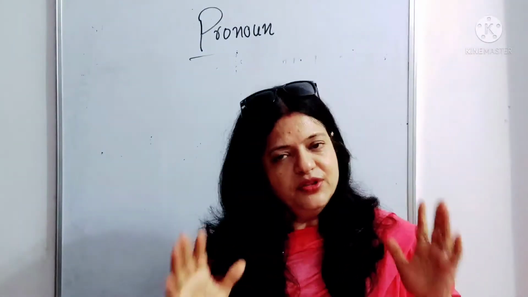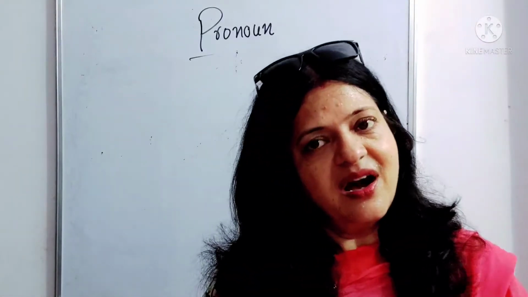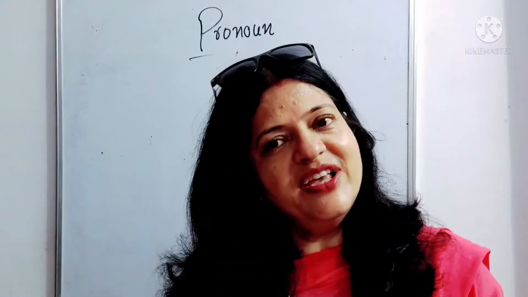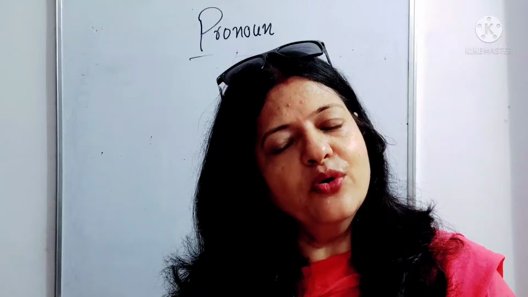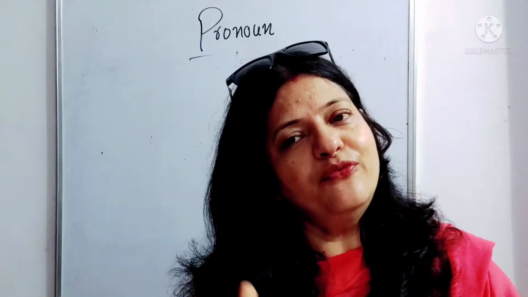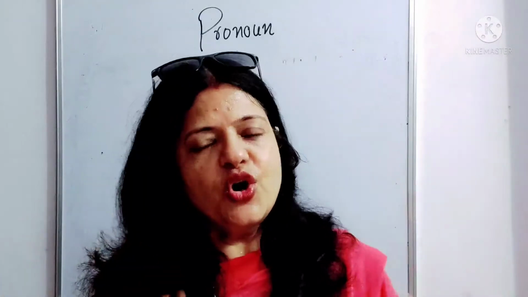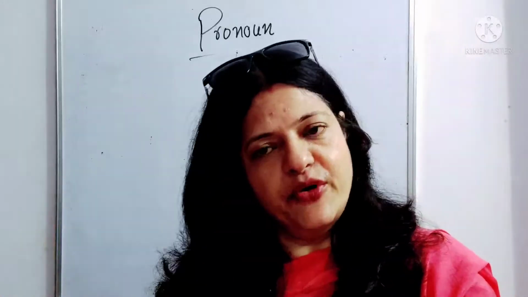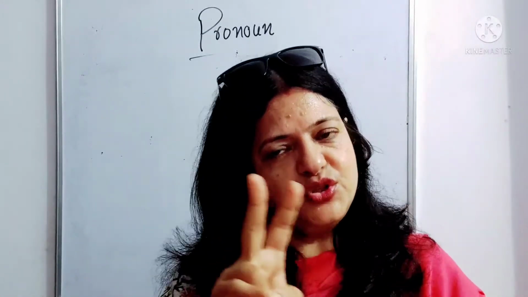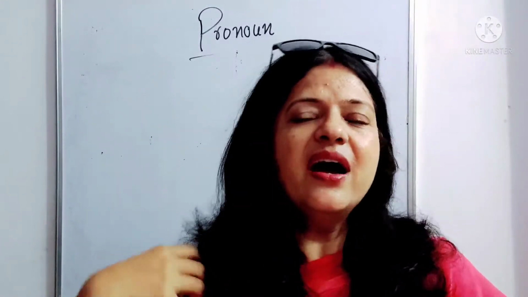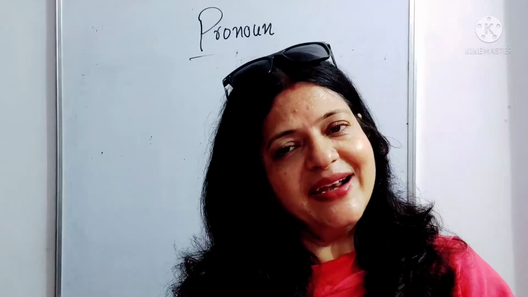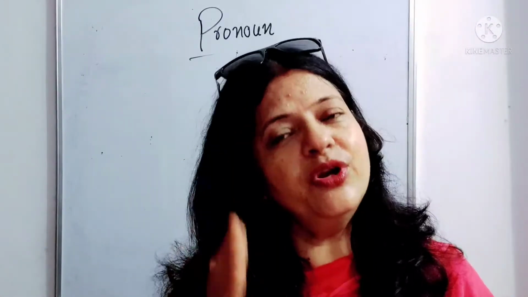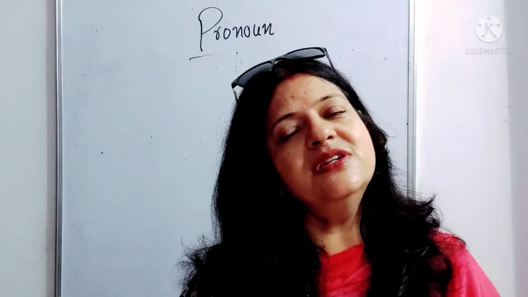Now when two singular nouns are joined together by the conjunction and, it always takes a pronoun of plural number. Like if we say Tom and Ravi work together, they are praised for it. We have used Tom and Ravi, two single individuals combined by the conjunction and. So that is why in the next sentence, talking about these two people, we have used the plural pronoun, that is they. This is third person plural number.